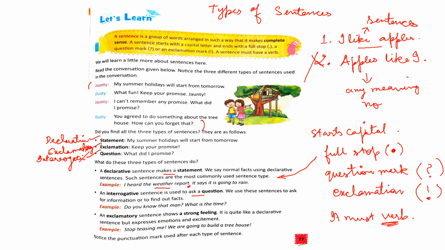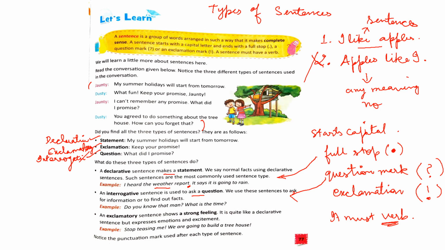What is the time? These are all questions. You're asking questions, hence they are called interrogative sentences. Another thing to note about interrogative sentences is that they always end with a question mark.